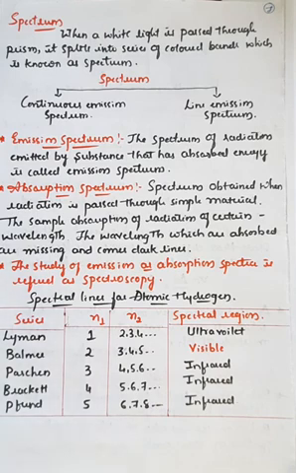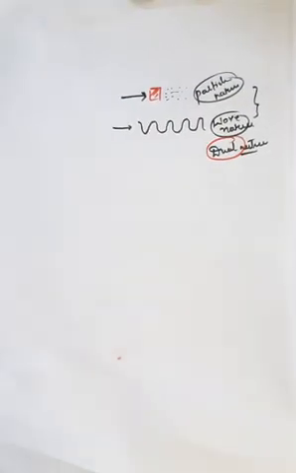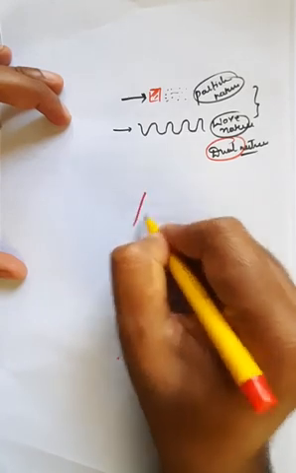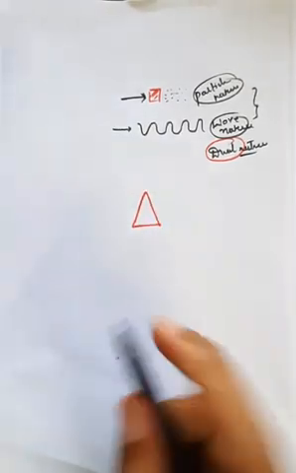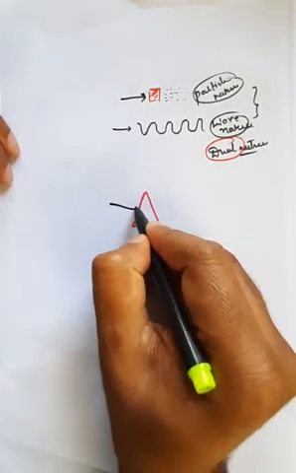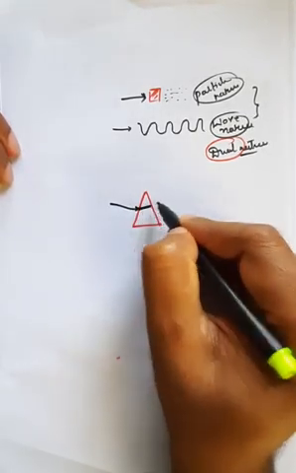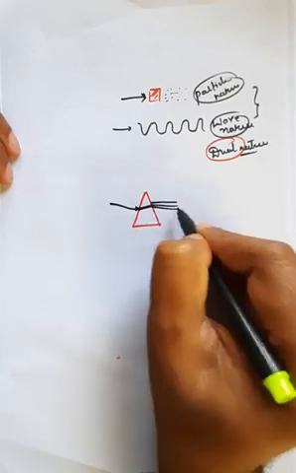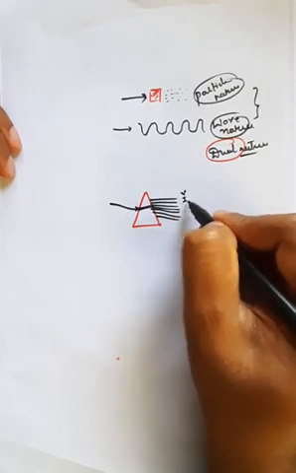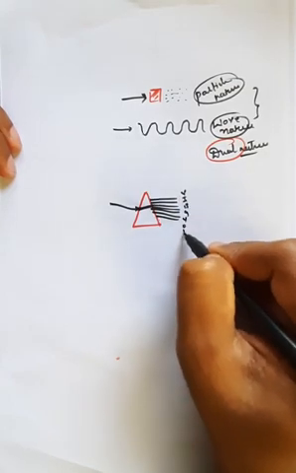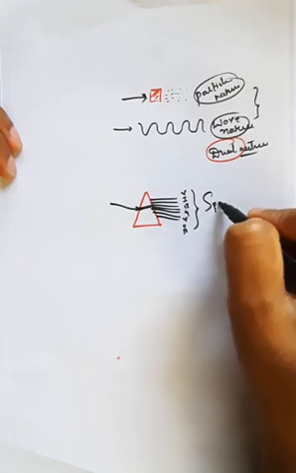They can be split into 7 different colors, that is violet, indigo, blue, green, yellow, orange, red. That is nothing but what is known as spectrum. So whenever white light passes through any kind of prism, if you take this as a prism and there is an incoming radiation which strikes its surface, it is divided into 7 different colors. These 7 radiations are violet, indigo, blue, green, yellow, orange, red. This is generally called a spectrum.